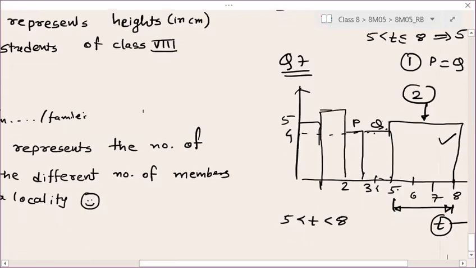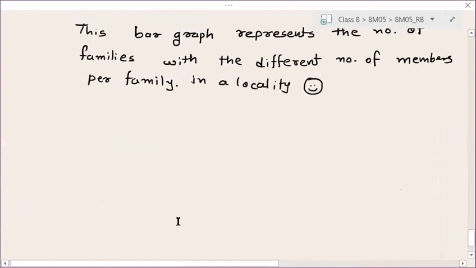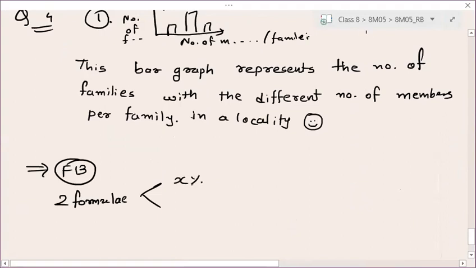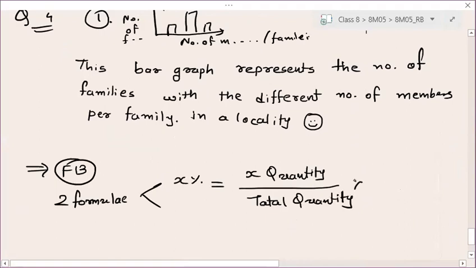Okay. So now we are completing 5.2, right? So in the formula book, you have to write two formulae. One formula of how we can find X%. You can write it like this: X% is equal to X quantity divided by total quantity, into 100.